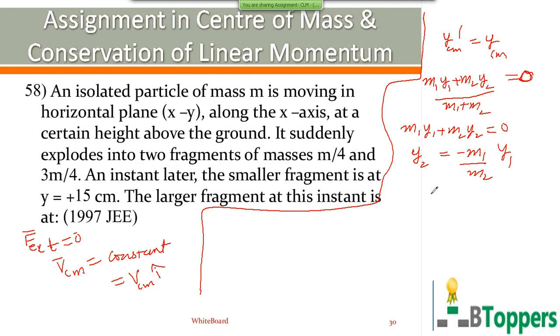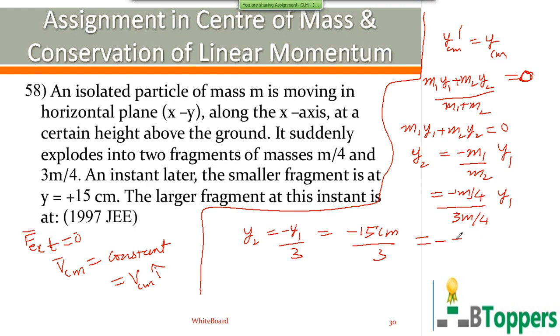m1 is the mass of the first smaller fragment, that is m by 4. m2 is the mass of the other part, that is 3m by 4. So I get y2 equal to minus y1 by 3. y1 is the y coordinate for the lighter fragment, that is 15 centimeters.